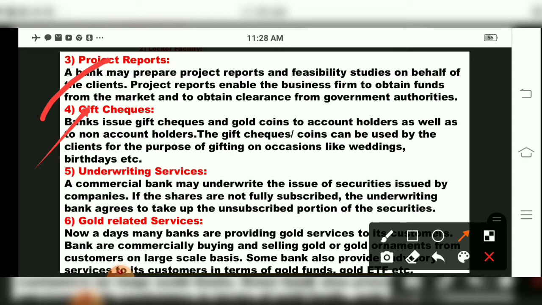Then the next type of utility service which the bank is providing is underwriting services. Already I have told you the meaning of underwriters, meaning a guarantor regarding your critical situation, who can pay money. So what is underwriting services doing here? A commercial bank may underwrite the issue of securities issued by companies. If the shares are not fully subscribed, the underwriting bank agrees to take up the unsubscribed portion of the securities.